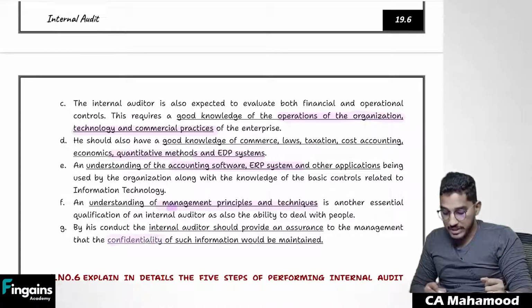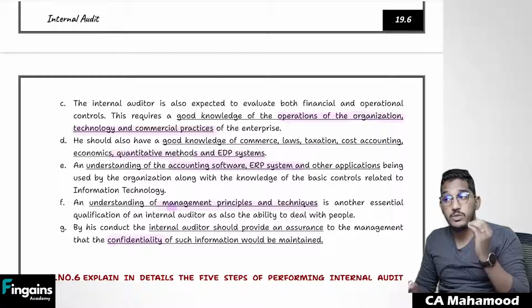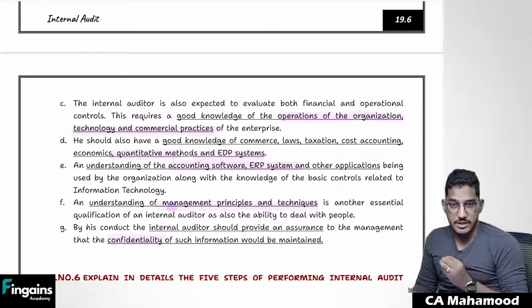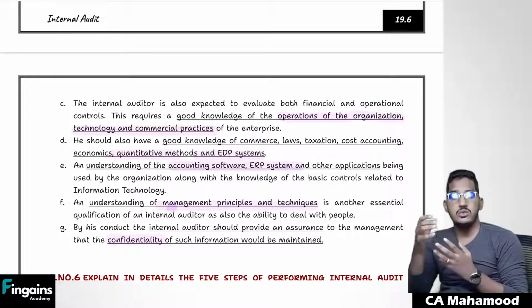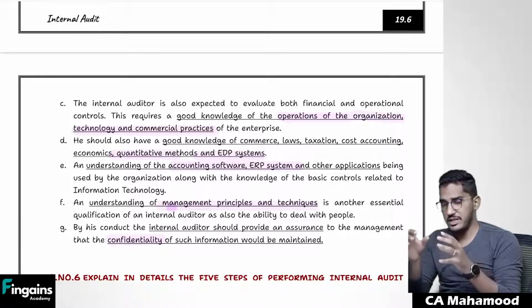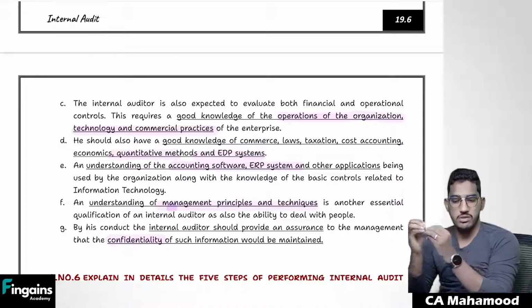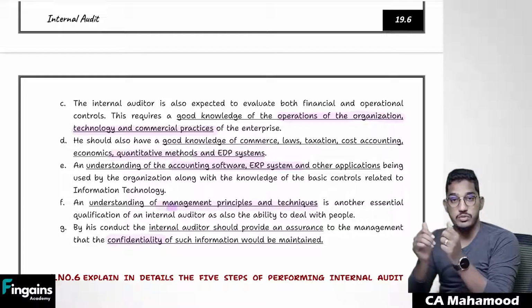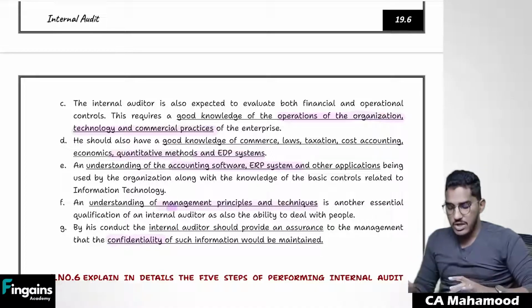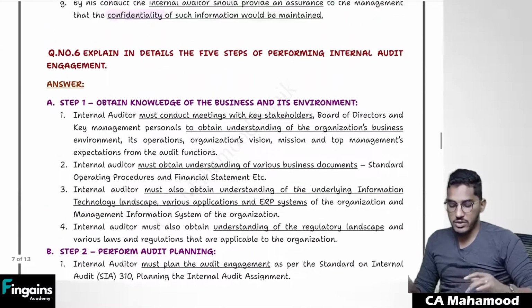And also you should maintain confidentiality. You are expected to maintain confidentiality. Sir, what do you mean by confidentiality? Secrecy over the client's affairs. As a part of internal audit, you get to know a lot of confidential information regarding the client. You should not go and disclose it. If you have a YouTube channel, you should not go and post a video disclosing all the confidential information of the client. So you should be maintaining confidentiality. So these are basic qualities of an internal auditor.